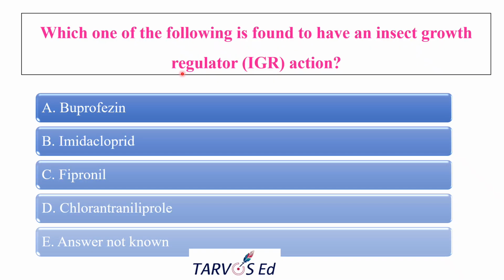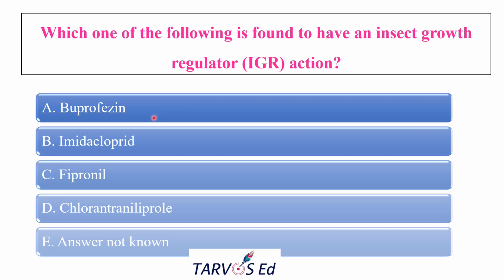Okay. The next question is which one of the following is found to be an insect growth regulator? What is an insect growth regulator? It means they don't kill the insect like a neurotoxin. They usually disrupt molting and metamorphosis and inhibit chitin synthesis, so that the insect cannot grow into a reproductive adult. So they are generally slow acting but safer for beneficial insects also. Out of the options, only one IGR is given, and that is what we are going to find.